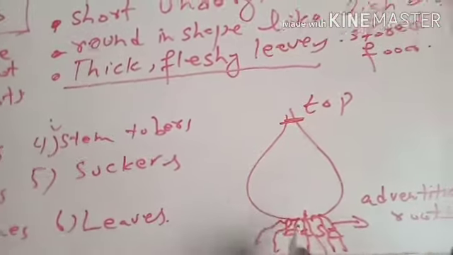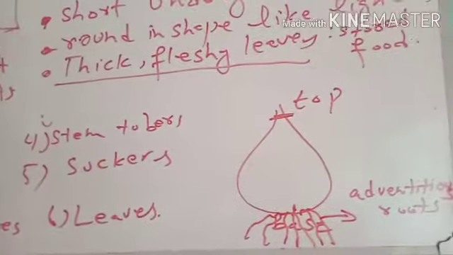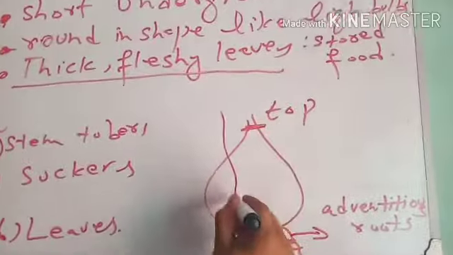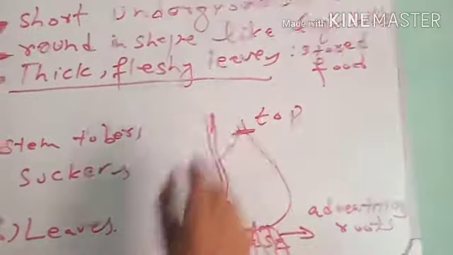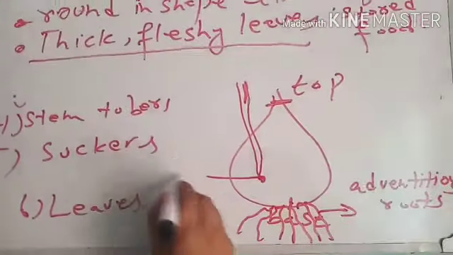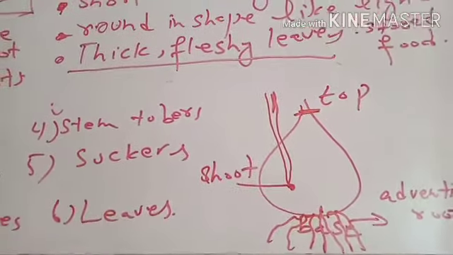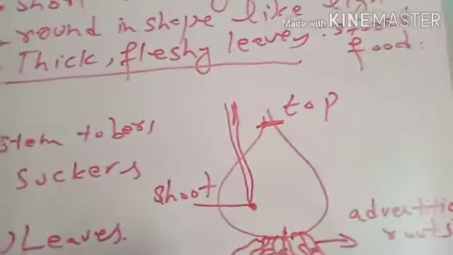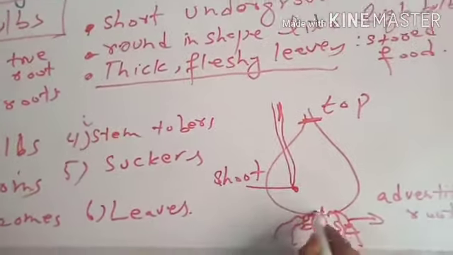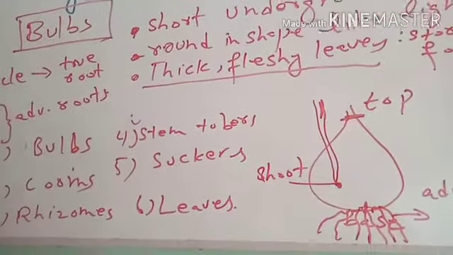On the top of the adventitious roots there are buds called apical buds, from which arises a shoot, a new plantlet, a new bulb of the future. From the top, the buds present in the bulbs will give rise to shoots, and from the base, the bulbs will give rise to adventitious roots.